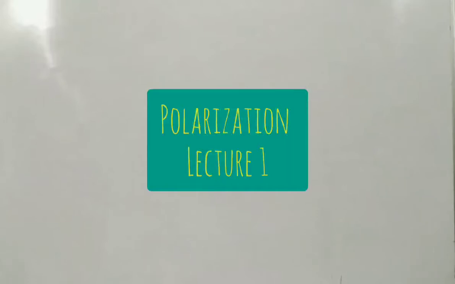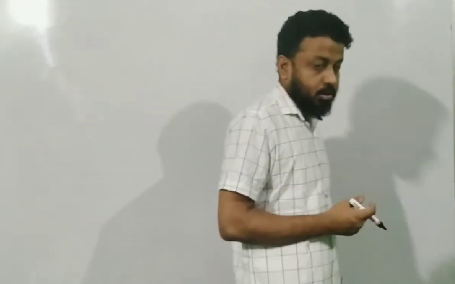Hello students, today we are going to see the third phenomenon of the wave nature of light. We have seen interference, we have seen diffraction, and today we are going to see the third phenomenon, and that is called the concept of polarization. Now you might be knowing about Polaroids.